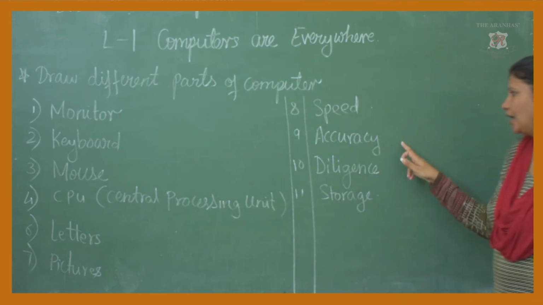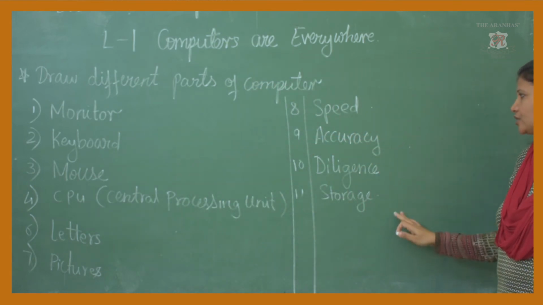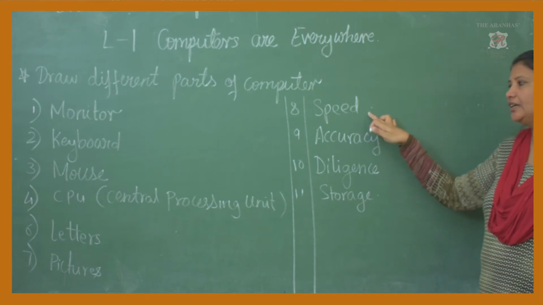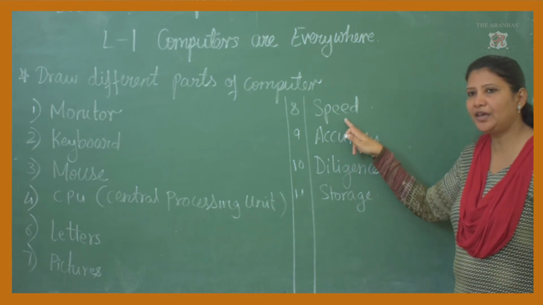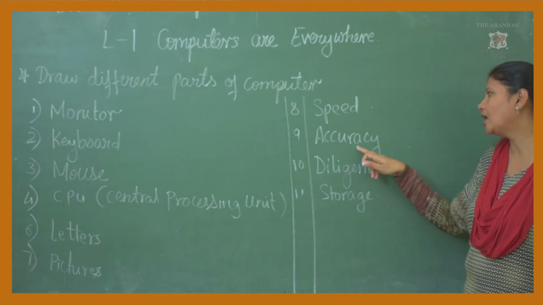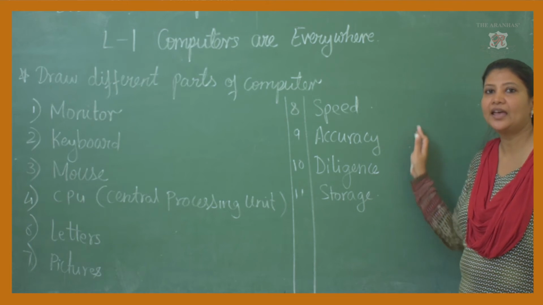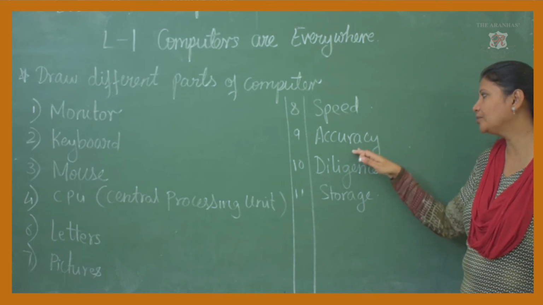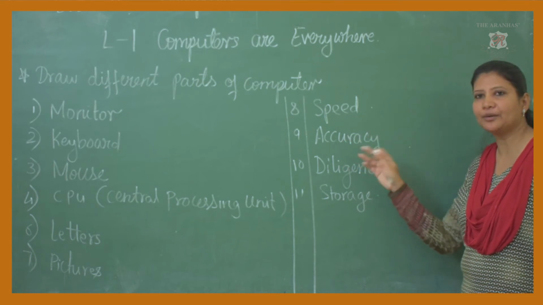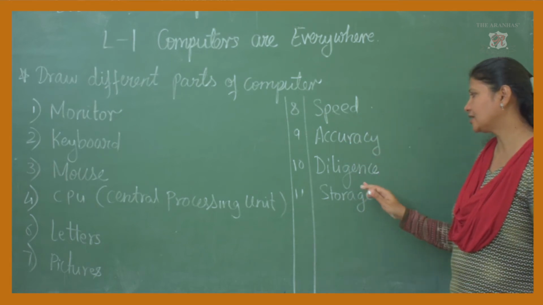Then speed, accuracy, diligence, storage. The spelling of speed is S-P-E-E-D, speed. Accuracy, A-C-C-U-R-A-C-Y, accuracy. Means a computer gives accurate results, and the speed of the computer is very fast.